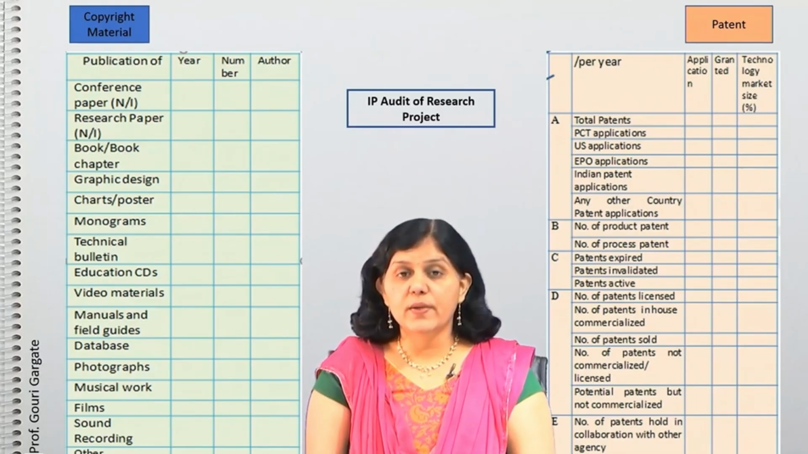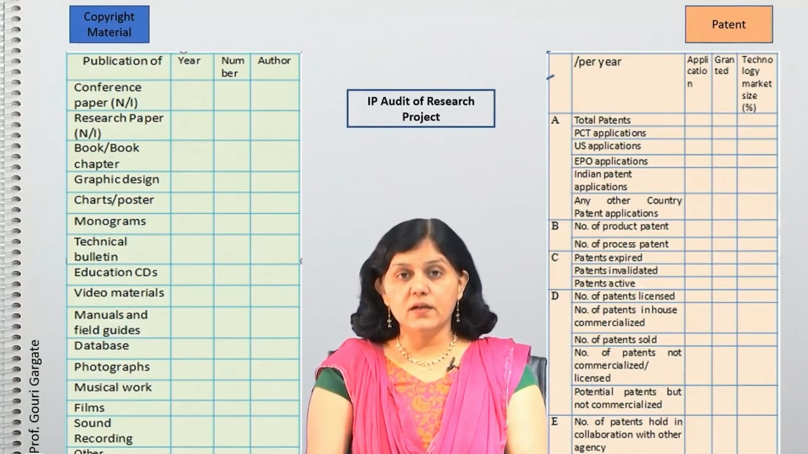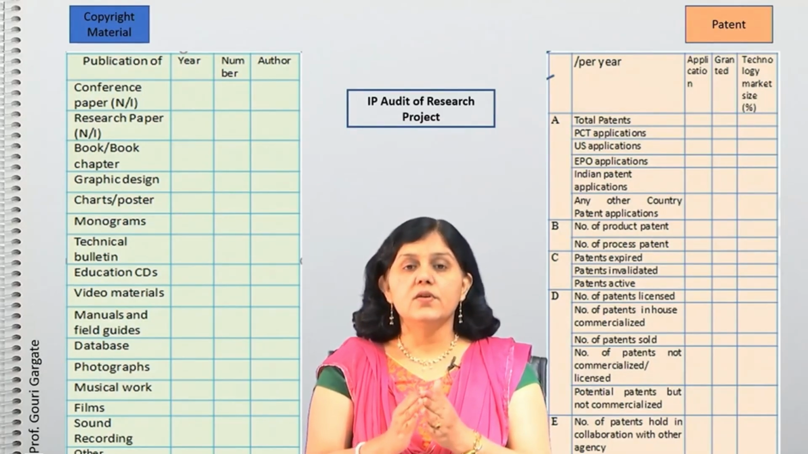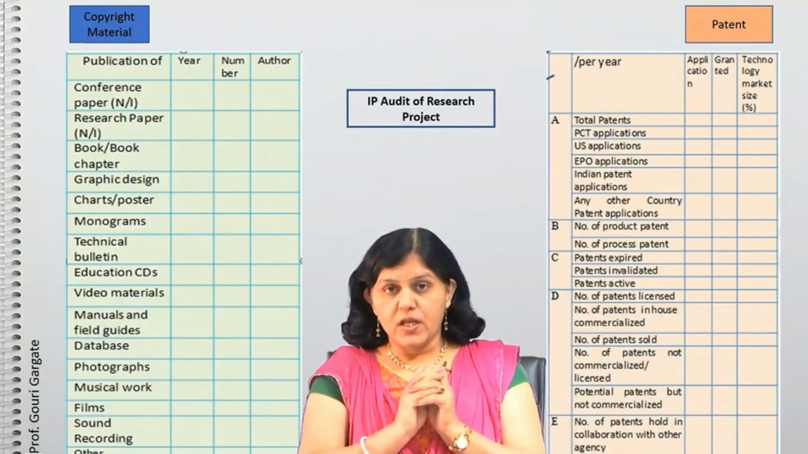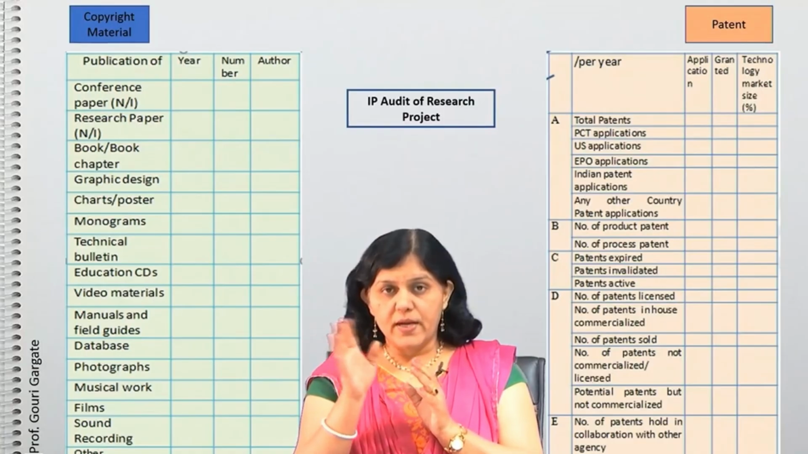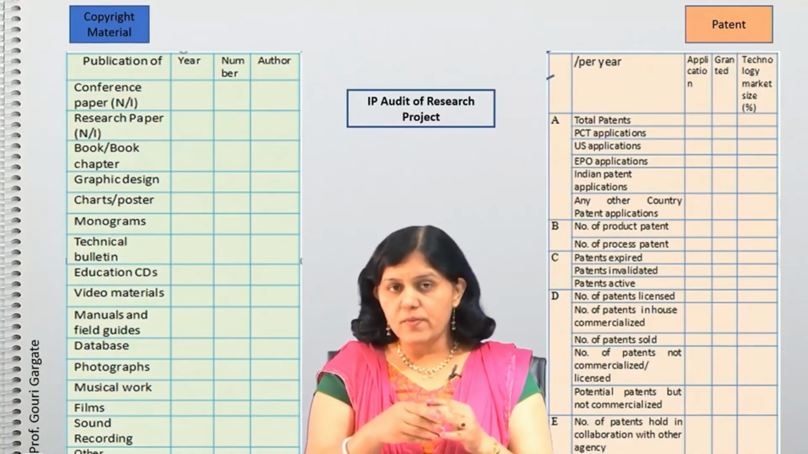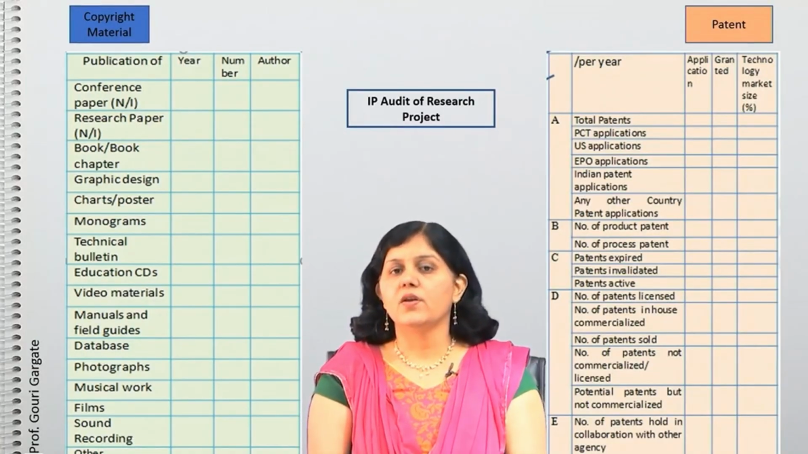Then what is an active patent? An active patent is one for which you have to give a maintenance fee. So every year you have to give the maintenance fee. Unless you give the maintenance fee, your patent will not be active.